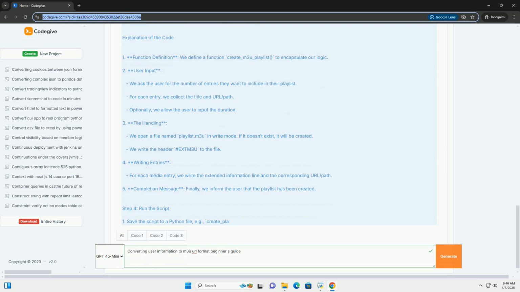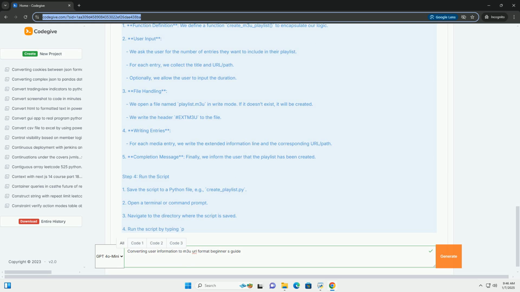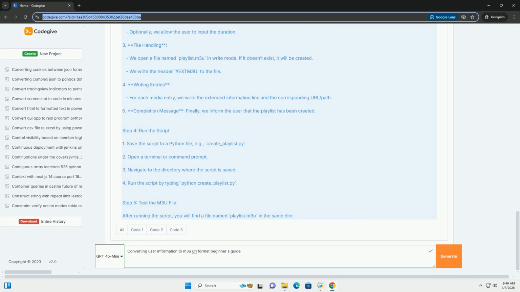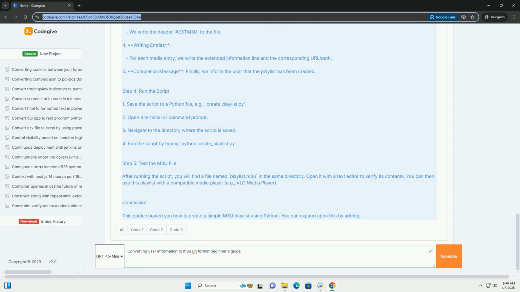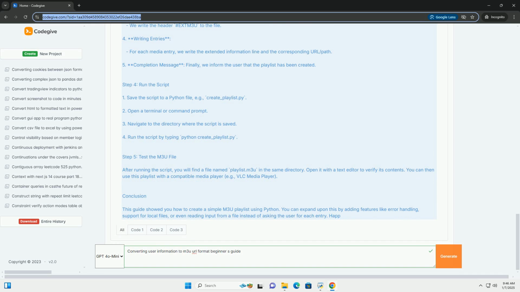Step 1. Gather user information. You'll need to collect the user information that will be converted into an m3u format. This typically includes the name of the media and its corresponding URL or file path.